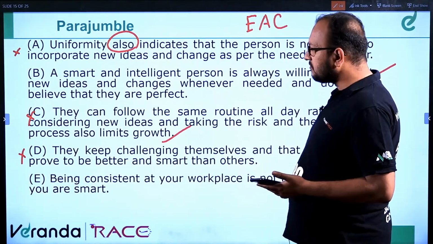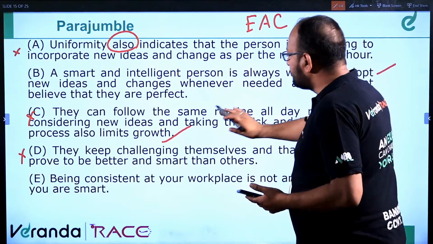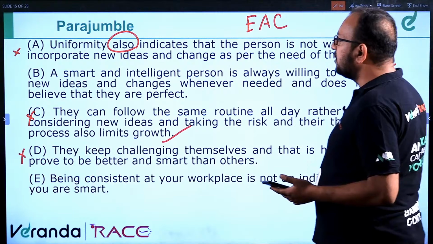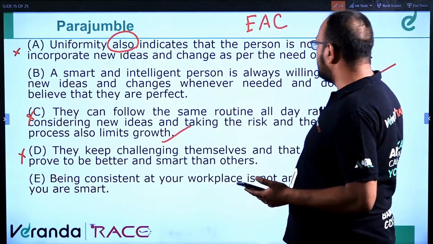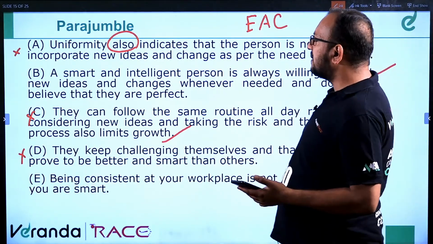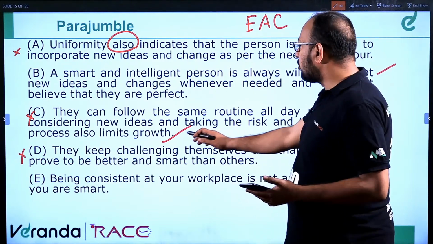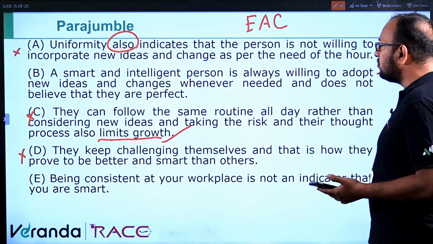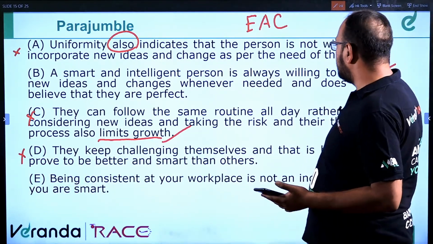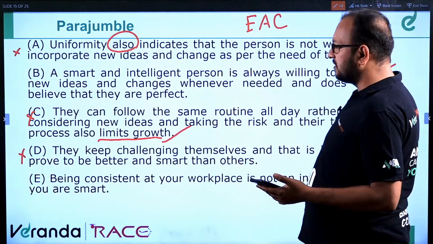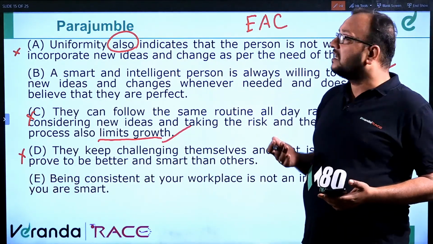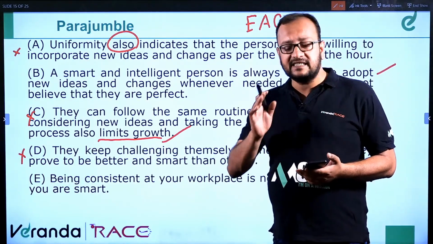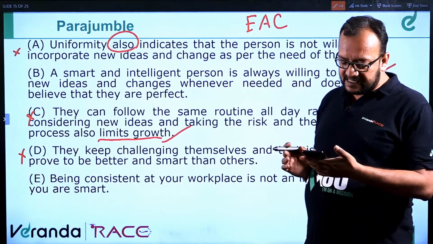Now, contradicting this statement, B would be there. A smart and intelligent person is always willing to adopt new ideas and changes whenever needed and does not believe that they are perfect. So here it talked about limits growth, and here it talks about a smart and intelligent person is always willing to adopt new ideas and changes whenever needed and does not believe that they are perfect. So this is one way of looking at the question, considering E as the first, so B is still disputable. EACBD.